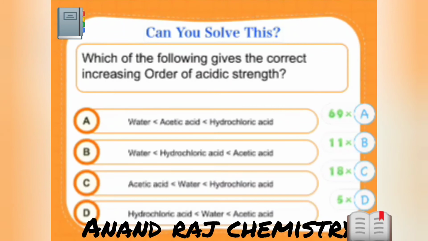Think about it, then answer. Okay, I'll give 30-second time. Quickly. Think about it. Don't be in a hurry to answer this fast. Okay? Okay, I can see 65% people have answered option A. Hurry up.